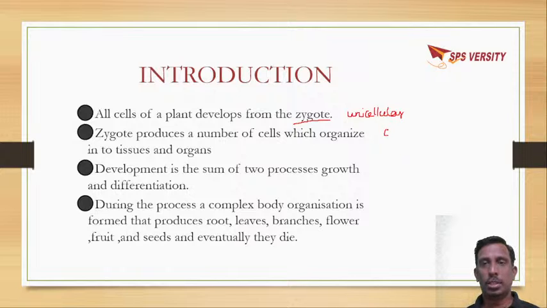So zygote से embryo form होता है. The embryo is multicellular, and each and every cell will form into tissues and organs. So the cells of the embryo will develop into tissues and organs.